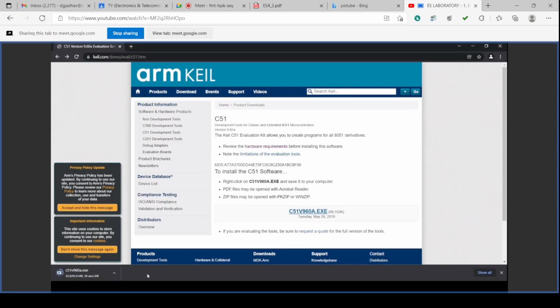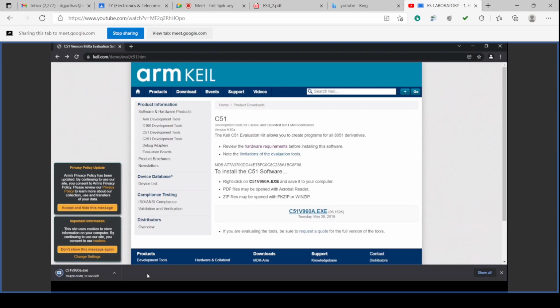Out of 93 MB, 40 MB is already downloaded. Around 25 to 30 seconds are left, depending on the fluctuation in the internet speed. Out of 93.9 MB, almost 70 MB is downloaded. So 13-15 seconds are remaining.